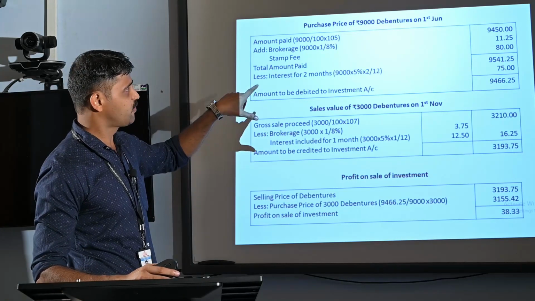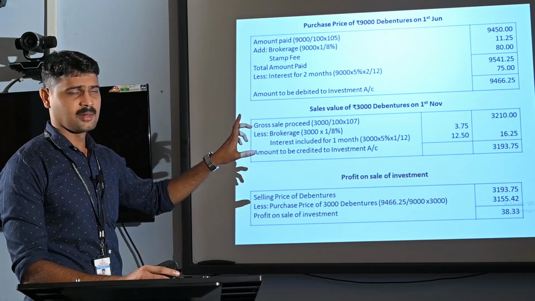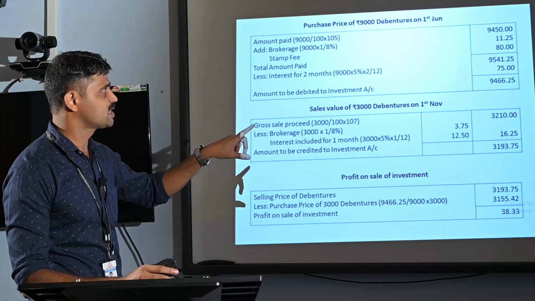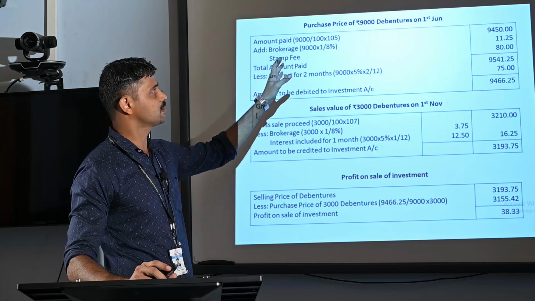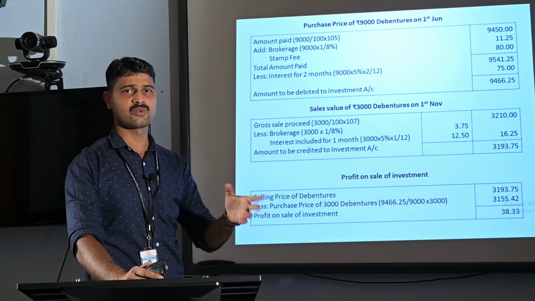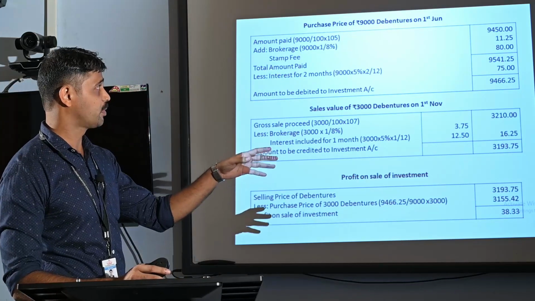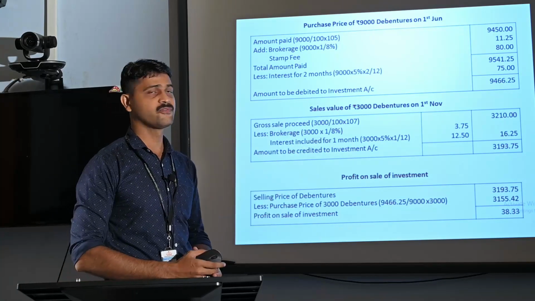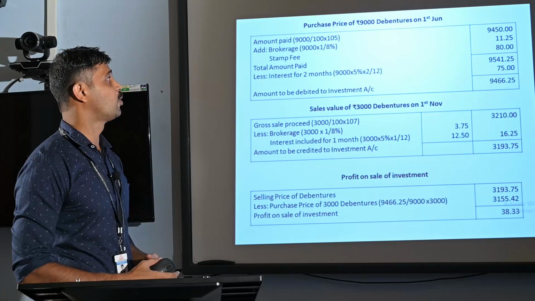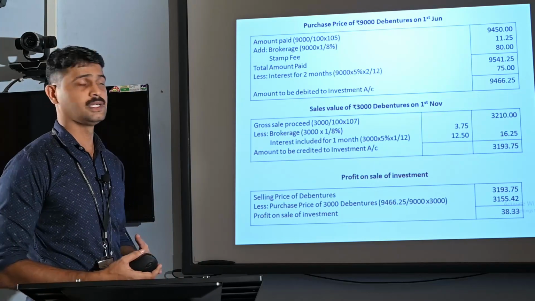So the face value of debenture is rupees 100, but the debentures have been purchased by Mr. A at rupees 105. So we are computing the amount as 9,000 divided by 100 for getting the number of debentures purchased. 9,000 divided by 100, that is 90. Then 90 into 105, that is rupees 9,450. That is the amount paid for purchase of these debentures.